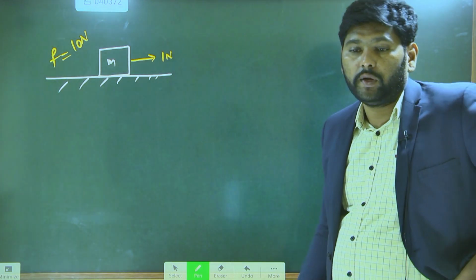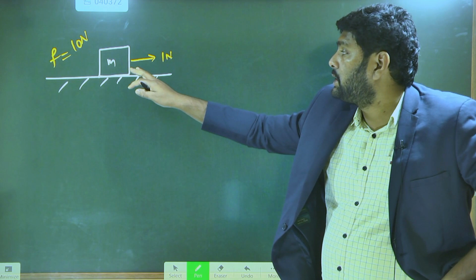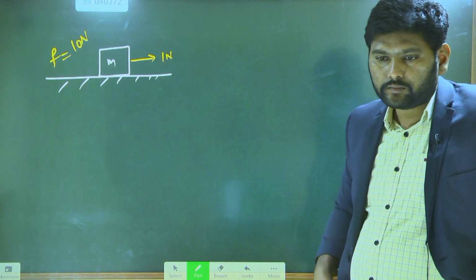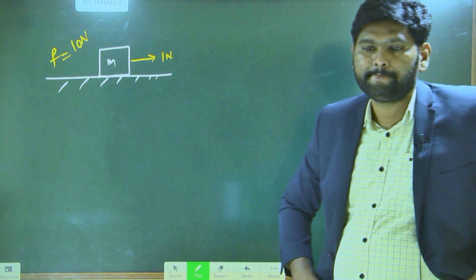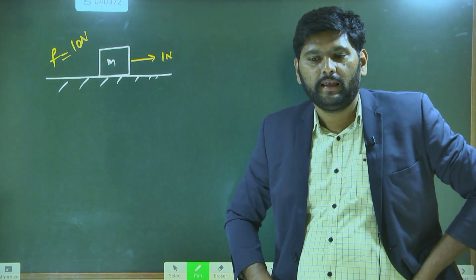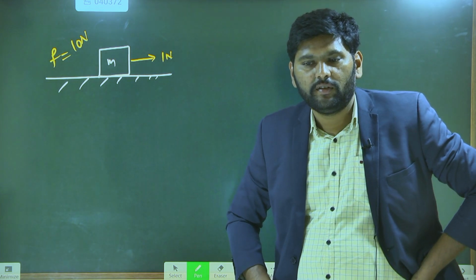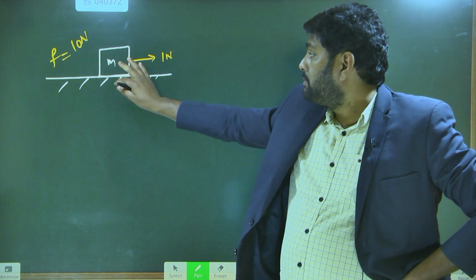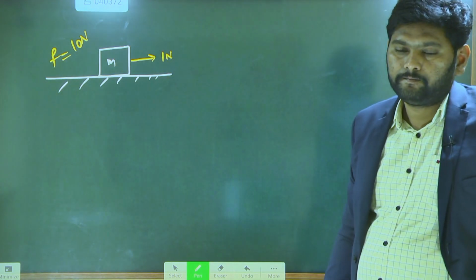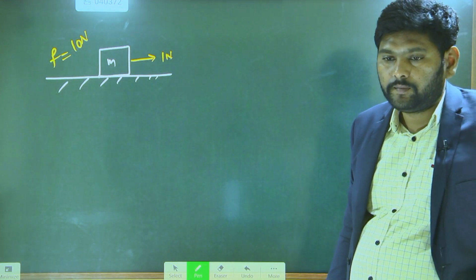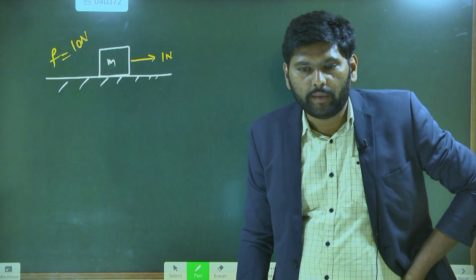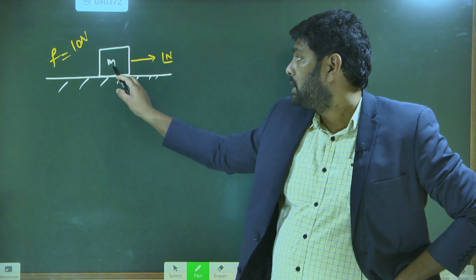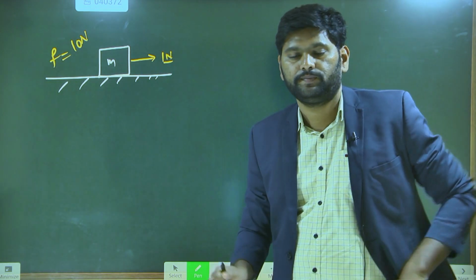When I apply 1 Newton on the mass, will the object slide on the surface? No, sir. Why? If you apply a 1 Newton force on the body, will the object slide?